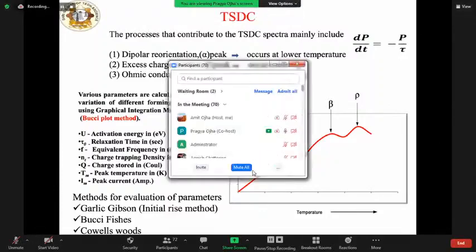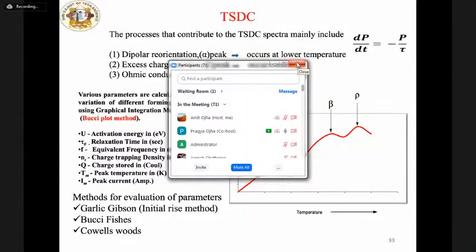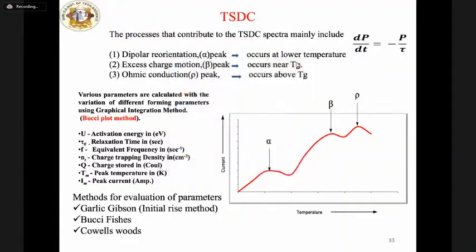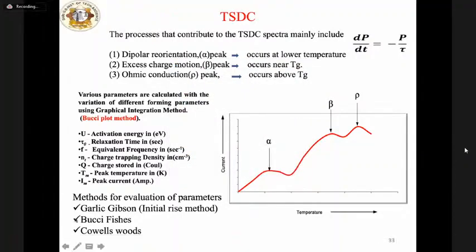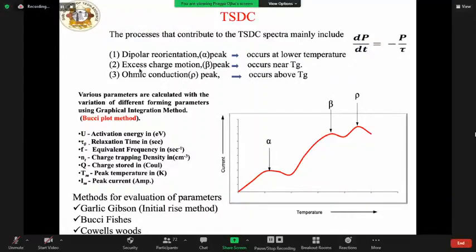Also, the short circuit current is given with this equation, and we can also find the activation energy with the help of this TSDC spectra. We have three kinds of peaks: dipolar reorientation, that is the alpha peak; beta, that is excess charge motion; and the ohmic conduction peak.